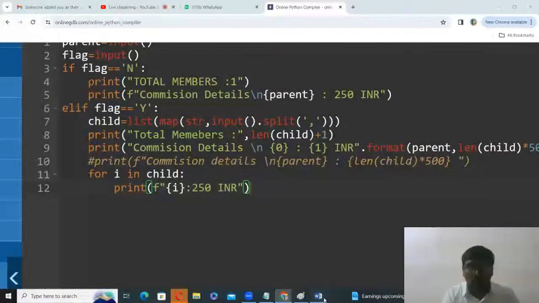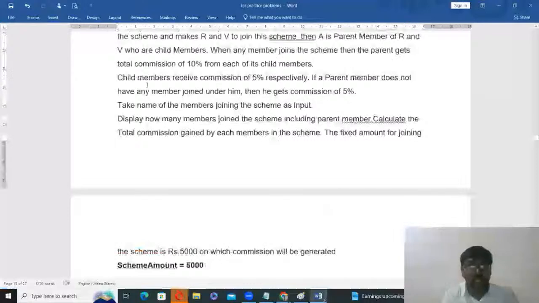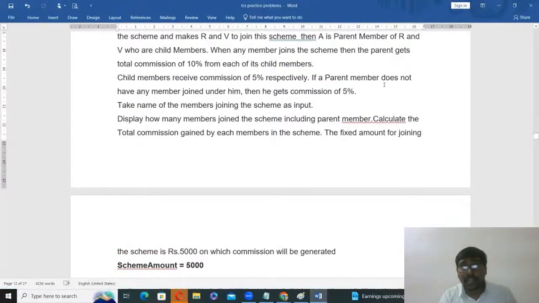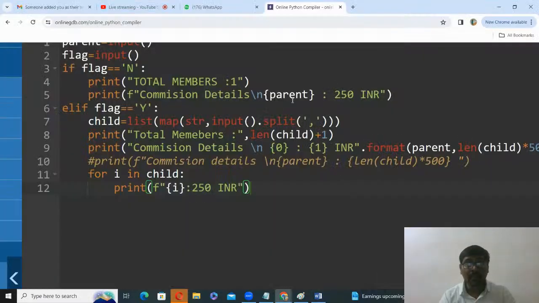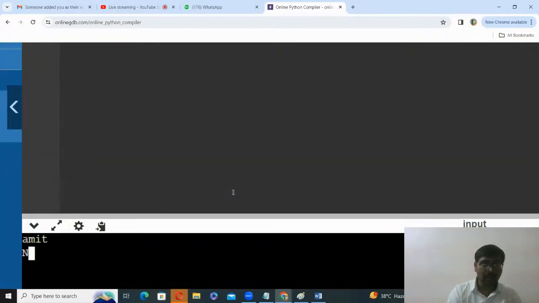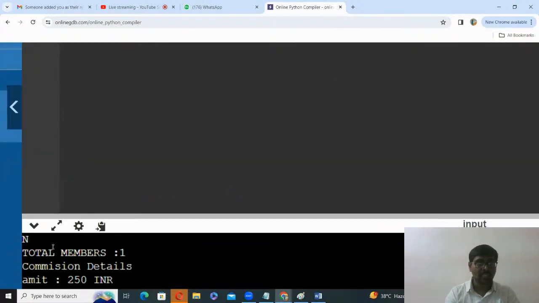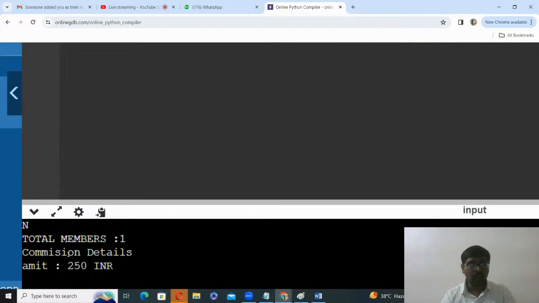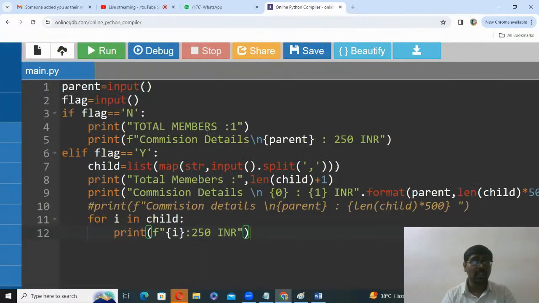Here the question is, if the parent member does not have any member, then he gets a commission 5%. That is the reason I print the message as 250 INR plus enter. Yes, total members are 1. Commission details for Amit is equal to 250 exactly.